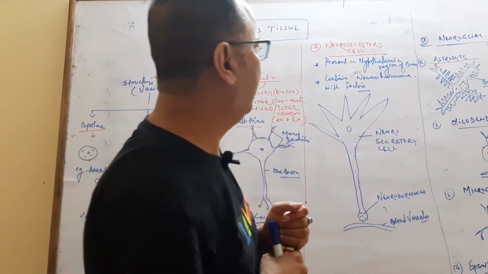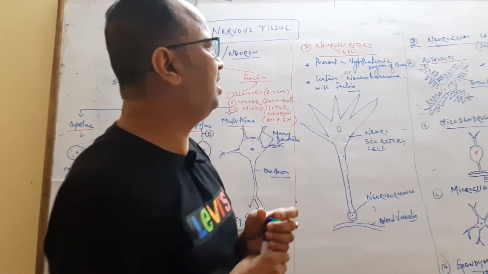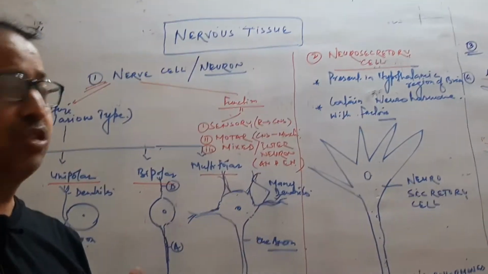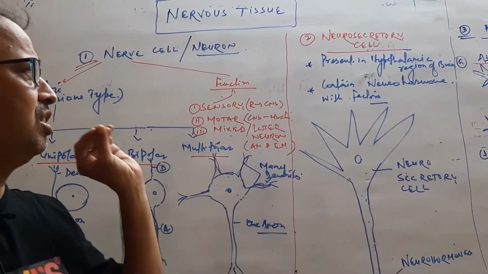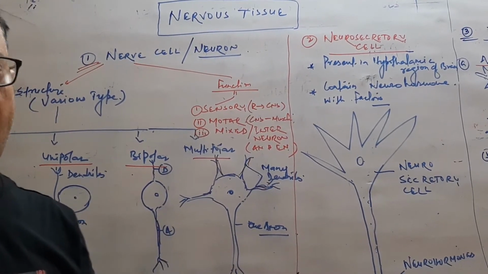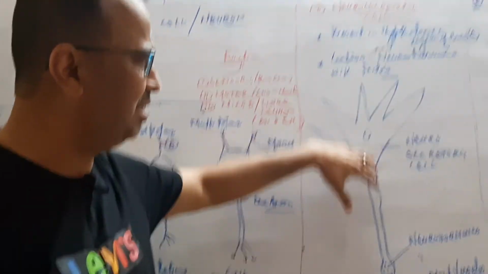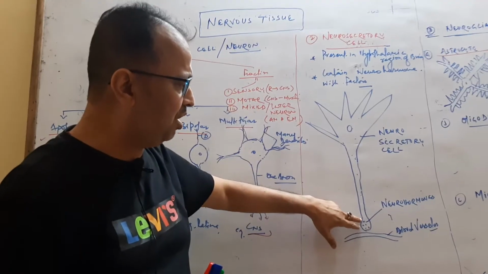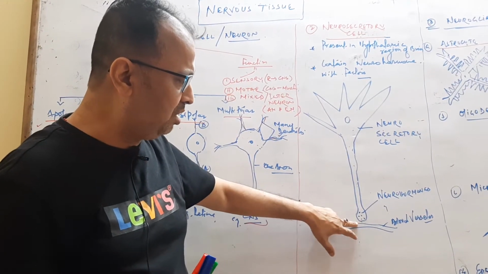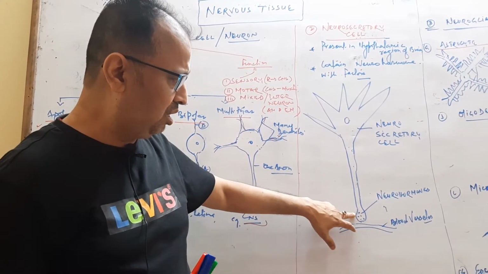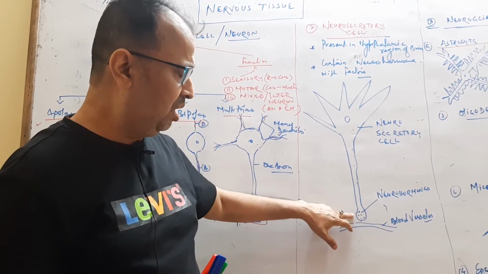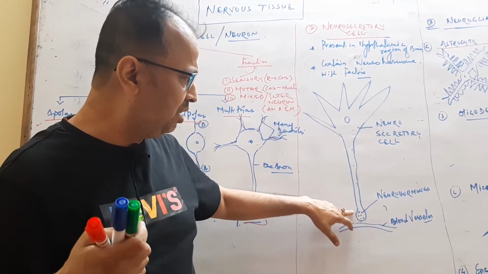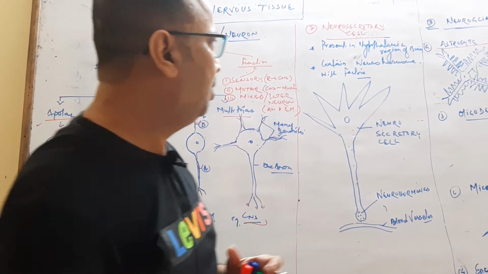Next one is neurosecretory cells, which are specialized cells present in the hypothalamic region of the brain. The main function is that they form neurohormones. So this is the structure of the neurosecretory cells present in the brain region, especially in the hypothalamus. Here the neurohormone is formed and then released into the blood vessels. The neurohormone may be a stimulatory or excitatory proteinous factor, or inhibitory, both types.